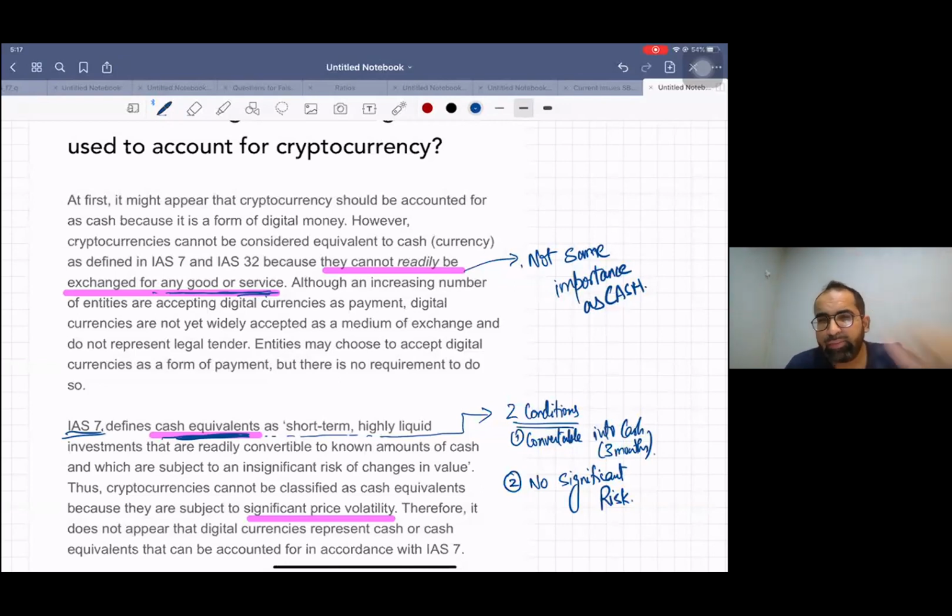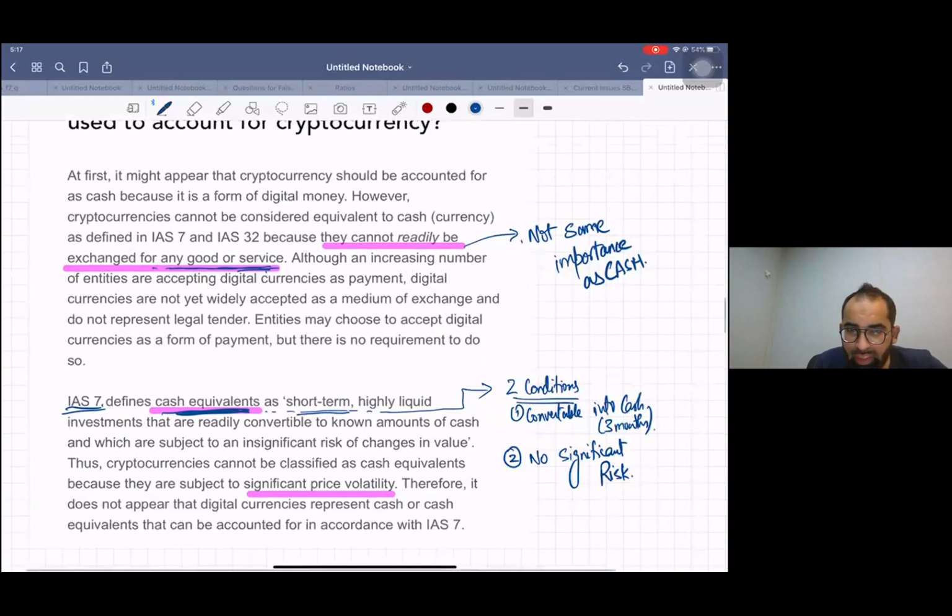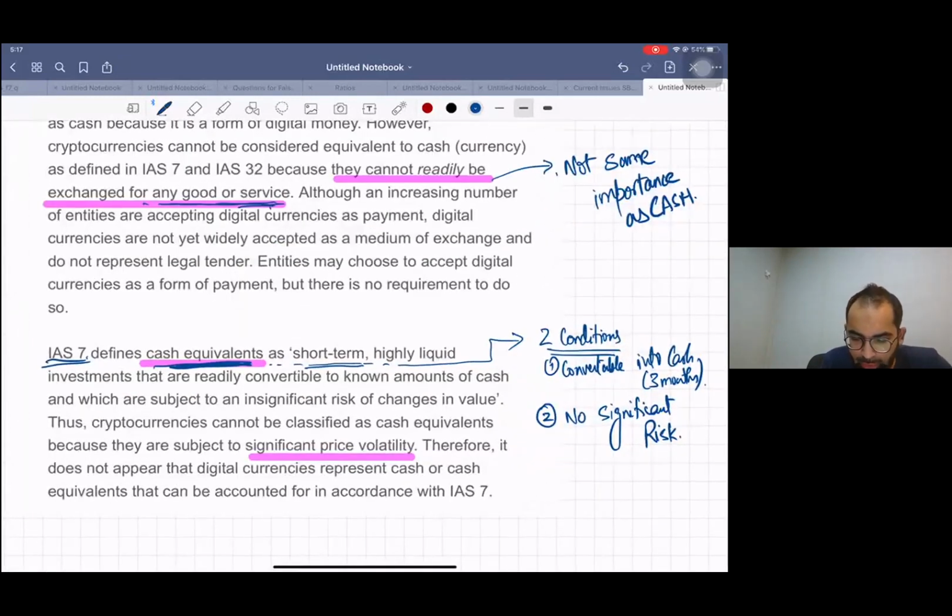Why? What's the definition of cash equivalent? Let me read their lines first. Cash equivalents are short term, highly liquid investments that are readily convertible to known amounts of cash, which are subject to insignificant risk of changes in value. So there are two conditions.